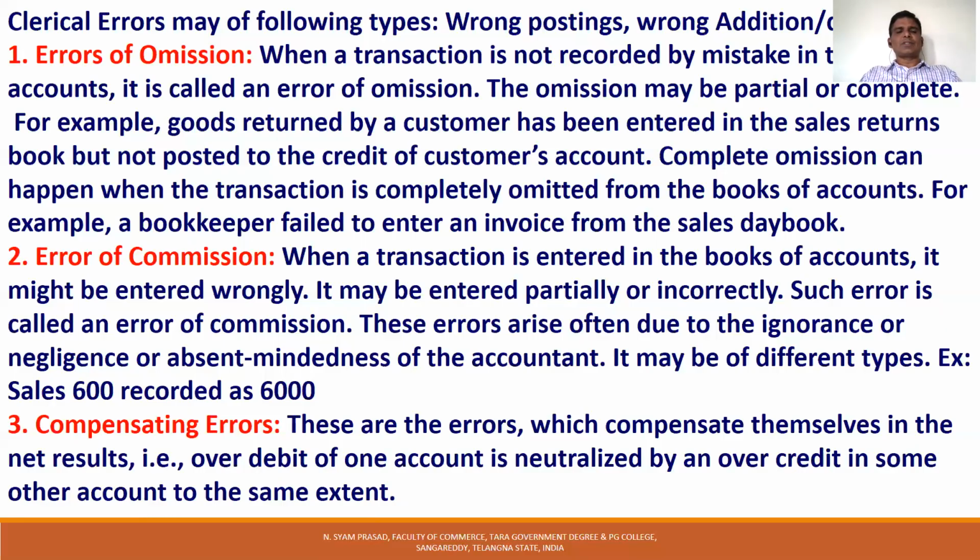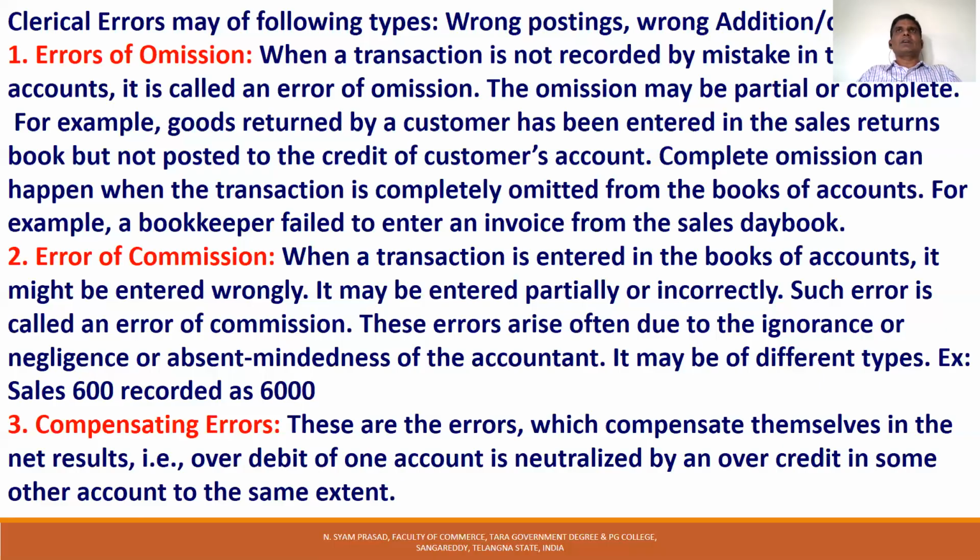It may be, for example, sales 600 recorded as 6,000. So the balance of one account, 6,000, is taken to the other side as 600. These are the errors of commission. Compensating errors: if one error is compensated with another, both errors are known as compensating errors. The errors compensate themselves in the net result. For example, over debit of one account is neutralized by the over debit of a credit account.